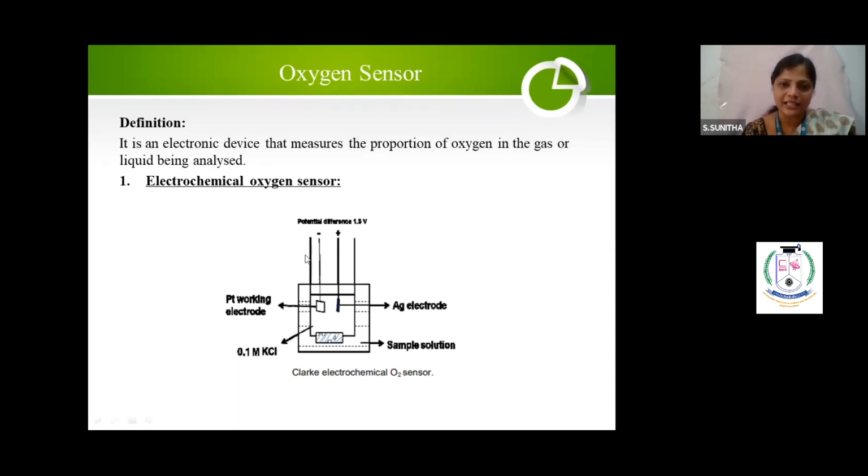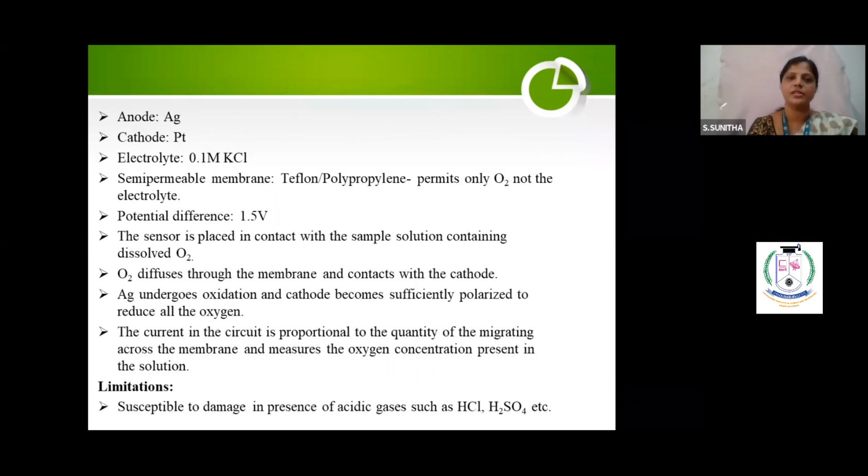So the difference in the circuit voltage being produced here is proportional to the amount of oxygen present in the solution. Is it clear? Now the cathode is platinum, the anode is silver, and there is the electrolyte. The semi-permeable membrane permits only oxygen, not the electrolyte. So there is a potential difference.